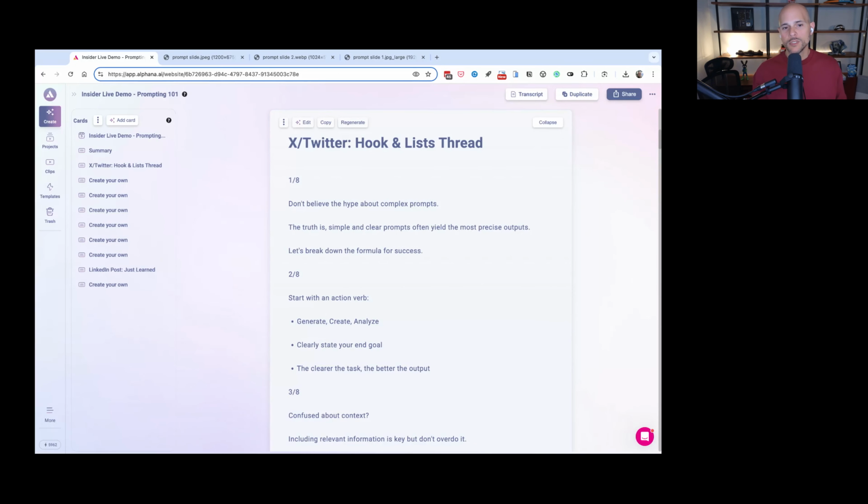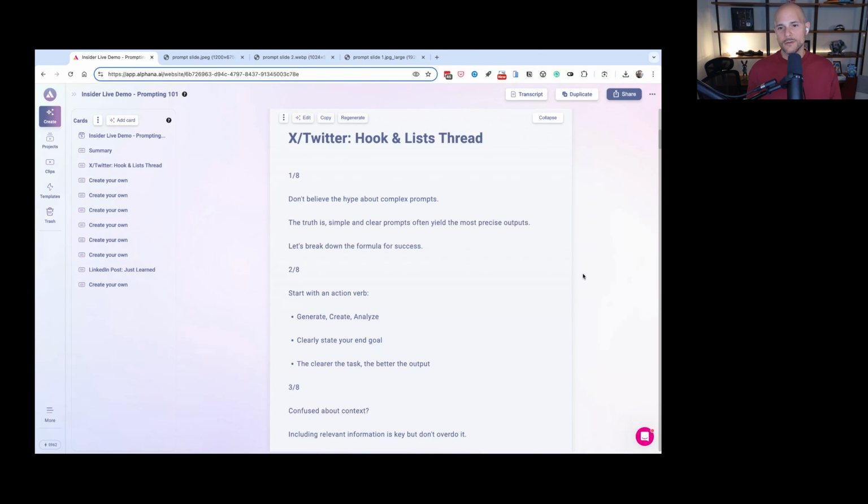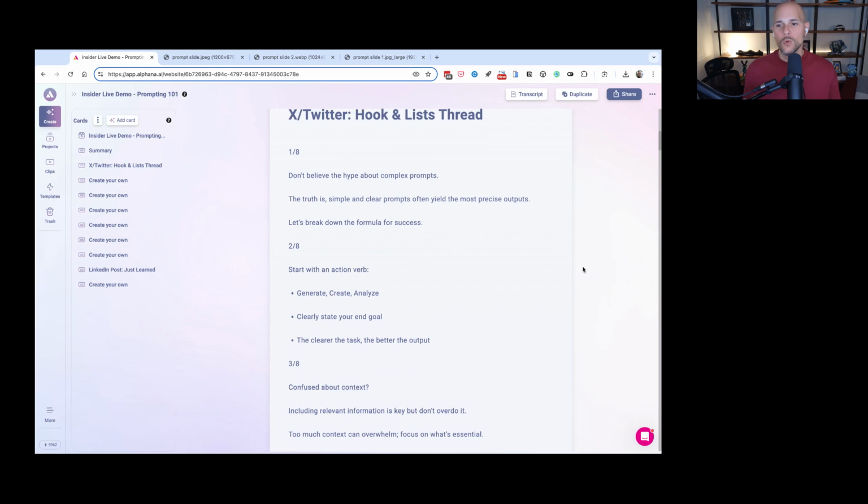Again, they could be short, but just give it enough context. Tell it an action of what it's going to generate, right? Give it an example of how you want your content. Tell it the format, tell it the tone, right? Be more clear with it. And you're going to see that your conversations with ChatGPT, with Claude, or any of the other platforms, it's just going to get so much better.